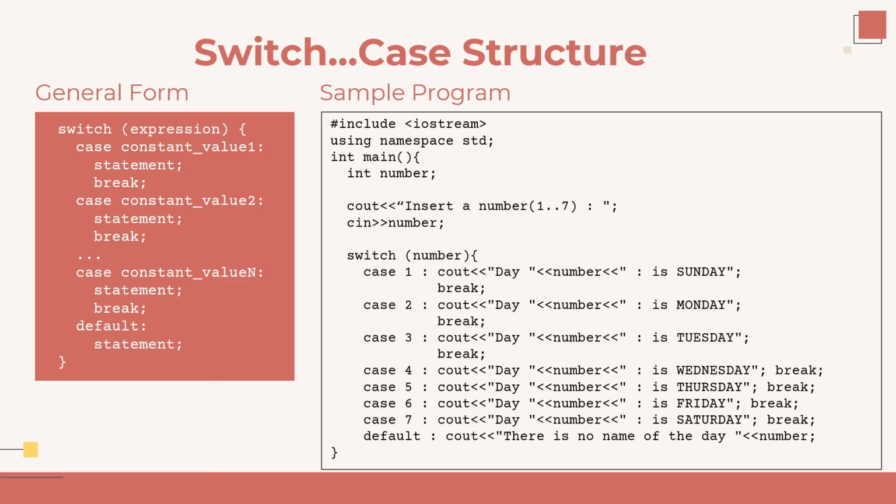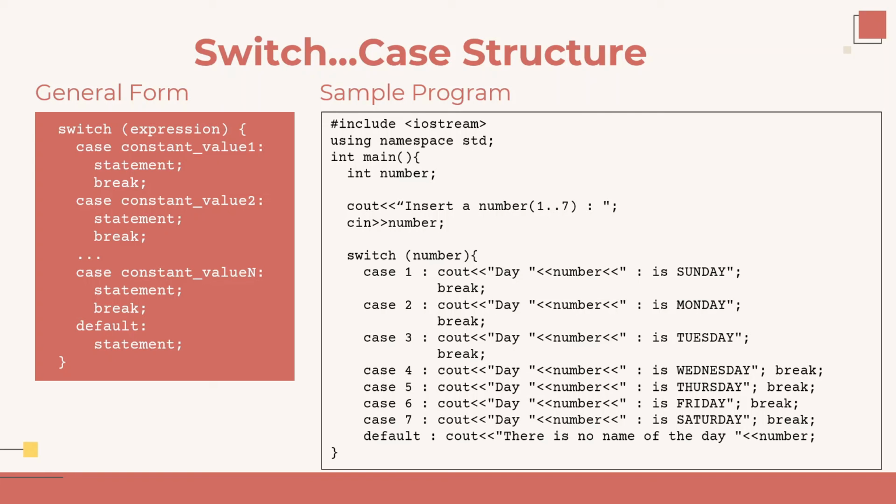The sample program on the right side describes the use of a switch case structure. The user is asked to insert a number between 1 and 7 into the number variable. If the number is 1, the program will enter case 1, and it means that the statement to print the output "day 1 is Sunday" will be executed.